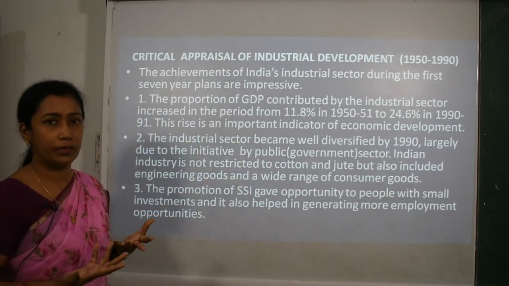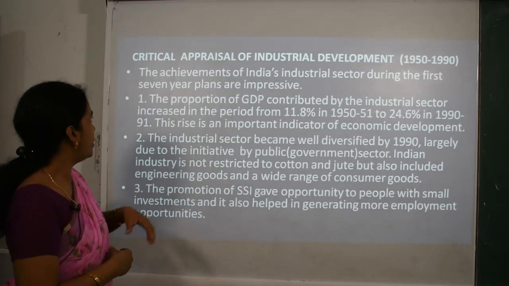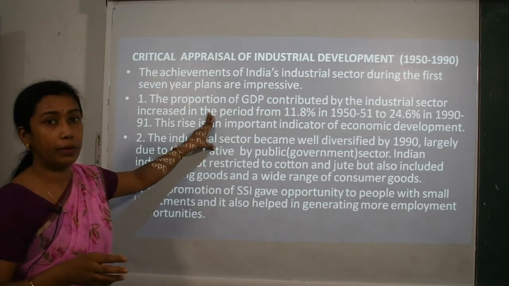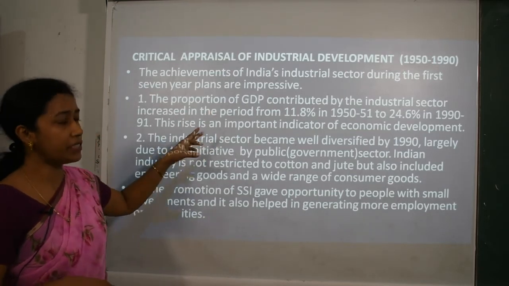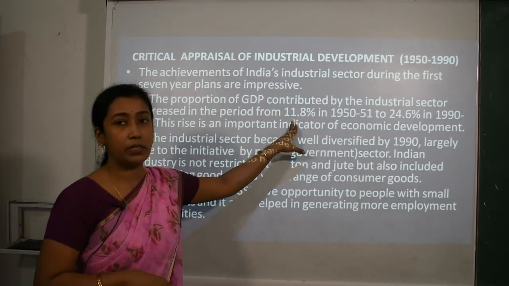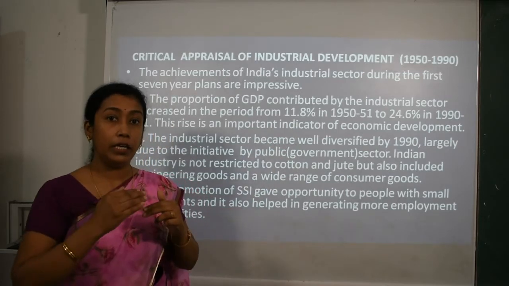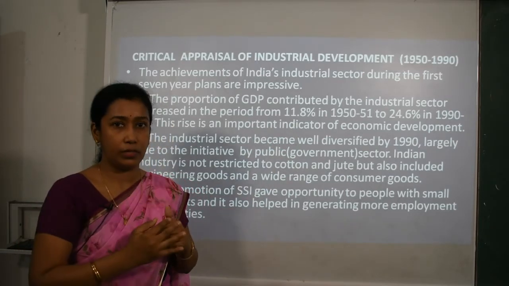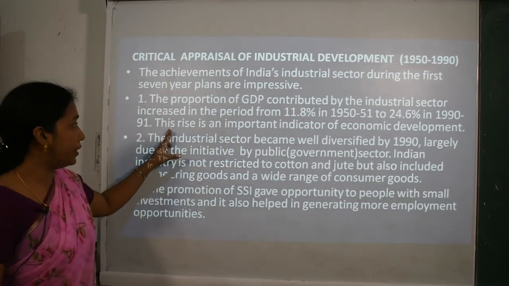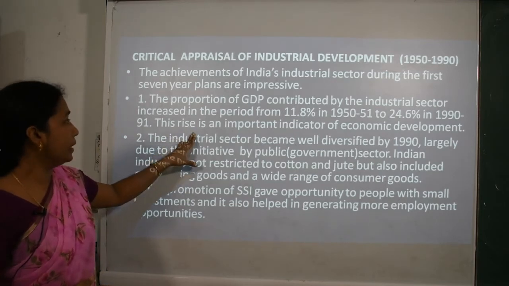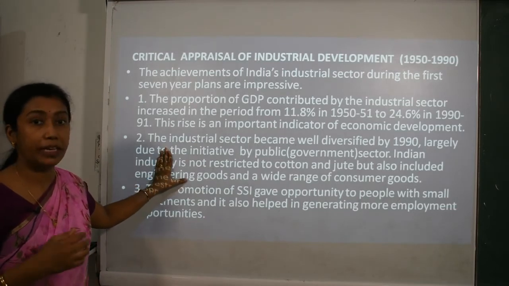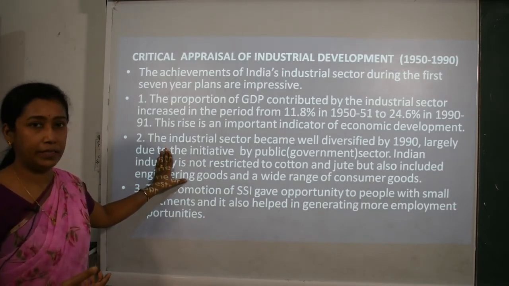Now what was the achievement which can be seen in our nation: the proportion of GDP, that is gross domestic product, contributed by the industrial sector increased in the period from 1950 to 1990 from 11.8% to 24.6%. Nearly this much rise or increase was there in the total proportion of gross domestic product. It was a good sign or a good indicator for the economic development. This rise is an important indicator of economic development. Now second, the industrial sector became well diversified by 1990.